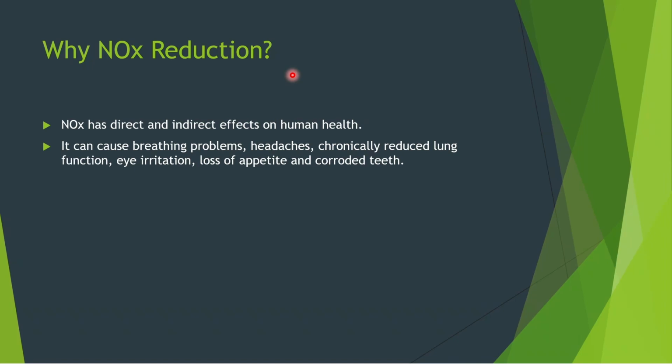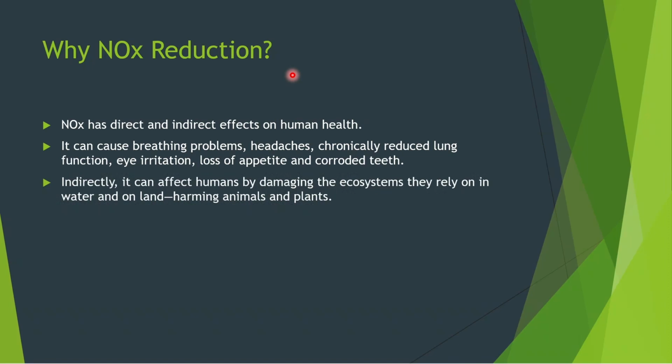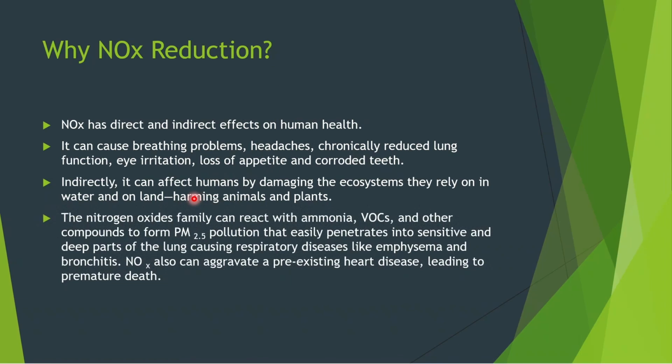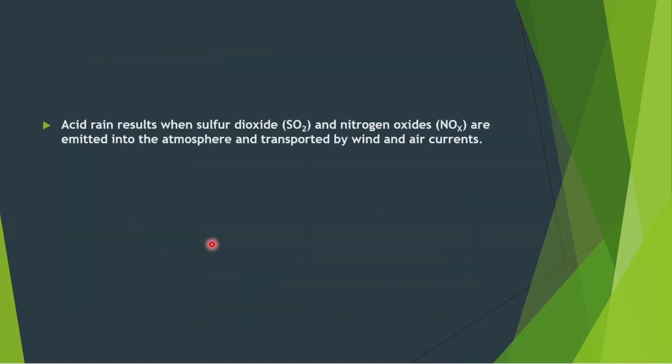So we do not have to recall all of these points. Even if you will remember one or 2 point or 3 point, that is good enough. So indirectly, it can affect the human by damaging the ecosystem they rely on in water and on land. So nitrogen oxide family can react with the ammonia, VOCs and other compound to form PM 2.5 pollution that easily penetrate into the sensitive and deep part of the lung, causing respiratory diseases. And it also causes acid rain.